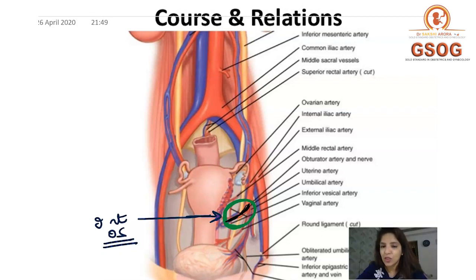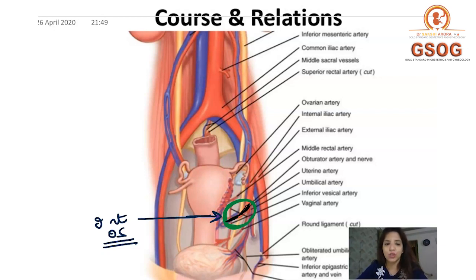So you can see 2 centimeters lateral to the internal os, the ureter is directly crossed by the uterine artery, and this area is called the water under bridge, and this is the most common site for ureteric injury during hysterectomy, right?